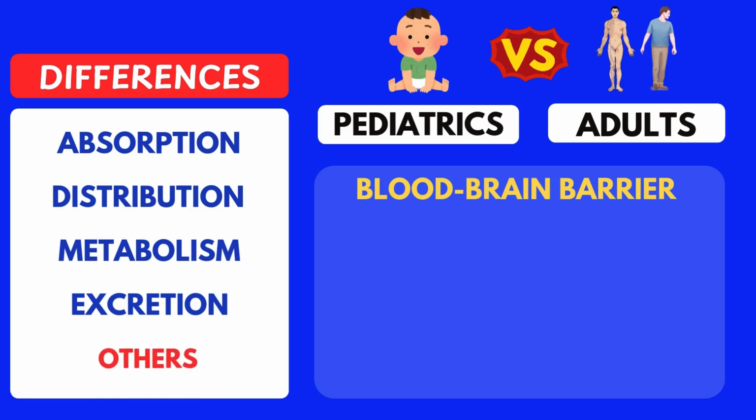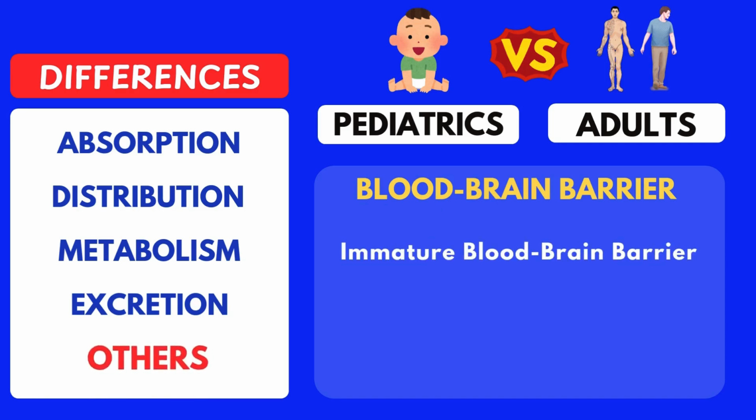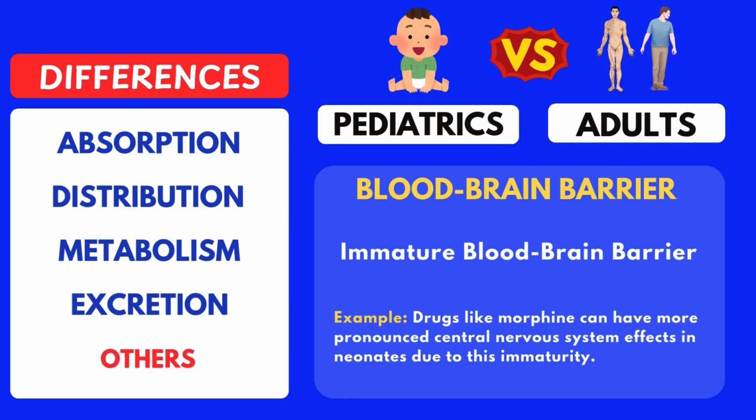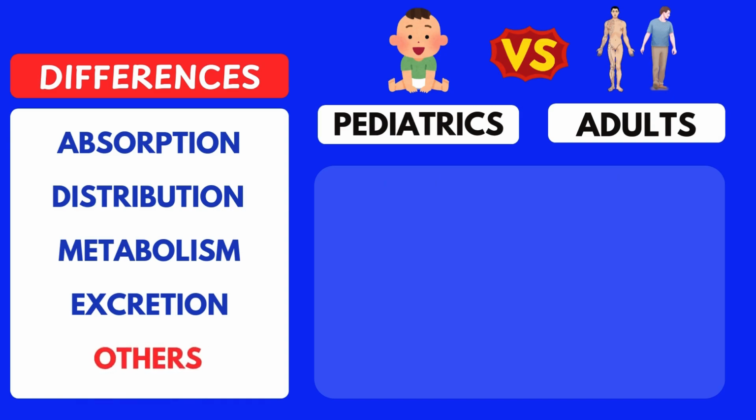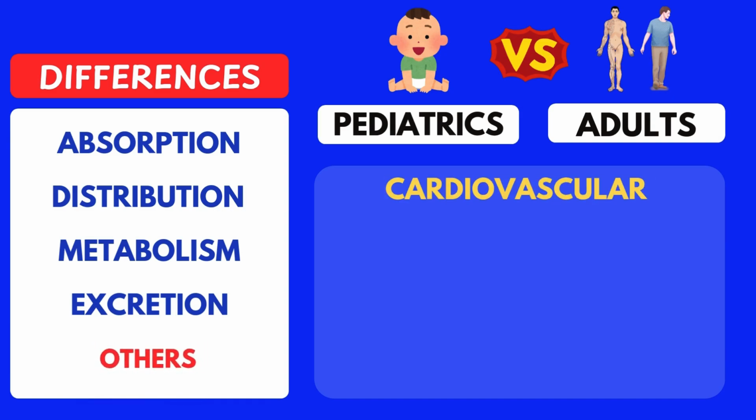Let's talk about the blood-brain barrier. In infants, it's not fully developed, so certain drugs can cross into the brain more easily. For example, morphine has a stronger effect on the central nervous system in babies than it does in adults because of this. That's why we need to be cautious with dosing these types of medications. Another key point is cardiovascular differences.